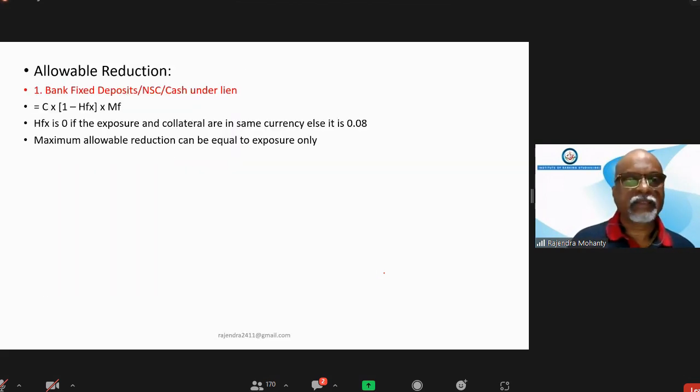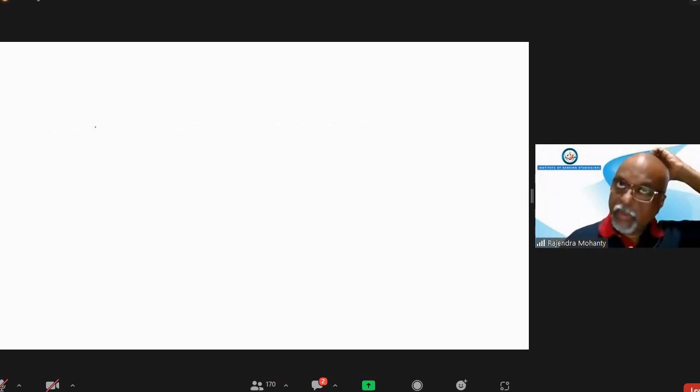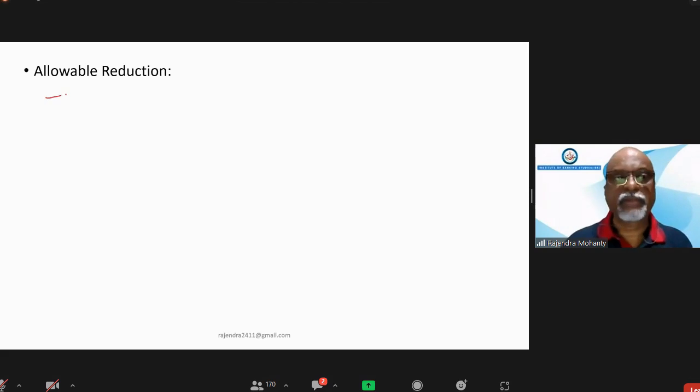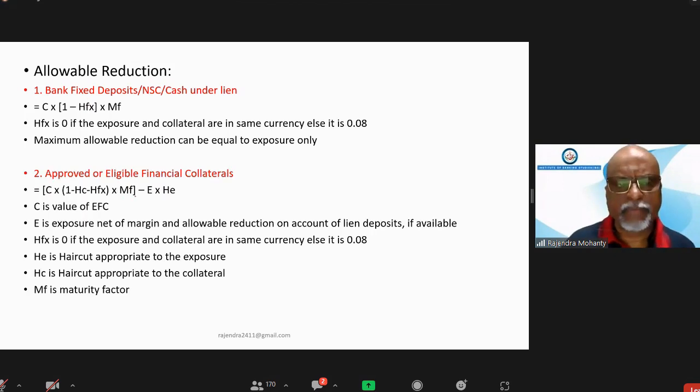For that, I will tell you the formula. This allowable reduction formula, the haircut formula, I'm going to explain that. Basically the formula is like this. This is the complete formula. If you can do that, that is fine. Otherwise, I can simplify it.